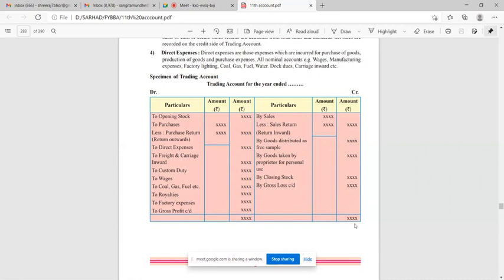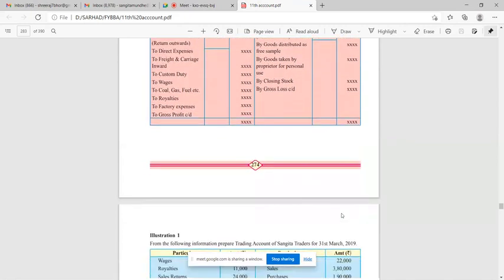If the credit side is more, means your sales are more than your expenses, it will have gross profit, and vice versa. So this is the format of trading account.